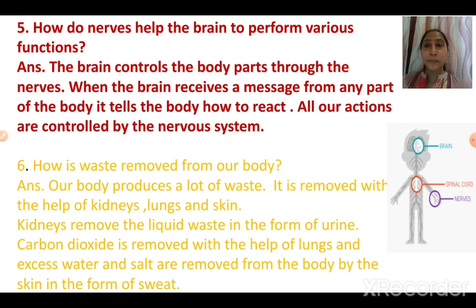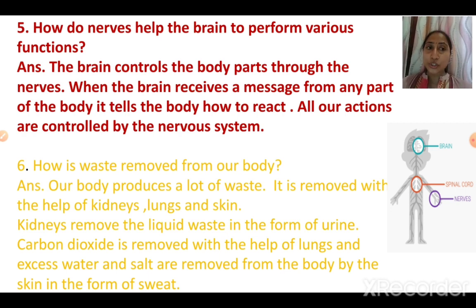Next question. How do nerves help the brain to perform various functions? You can see the diagram here. What are the nerves doing? Nerves are like connectors between the sense organ and the brain.